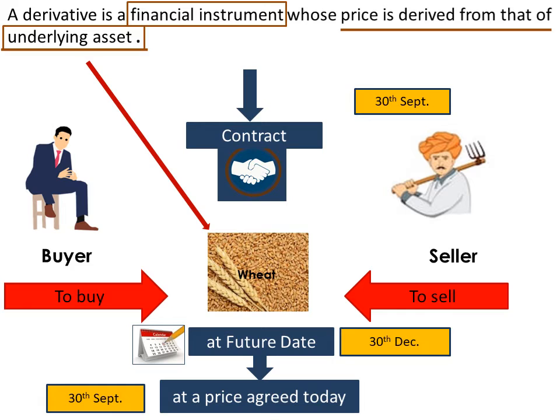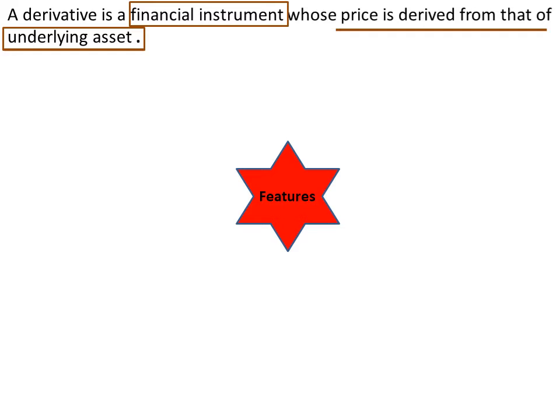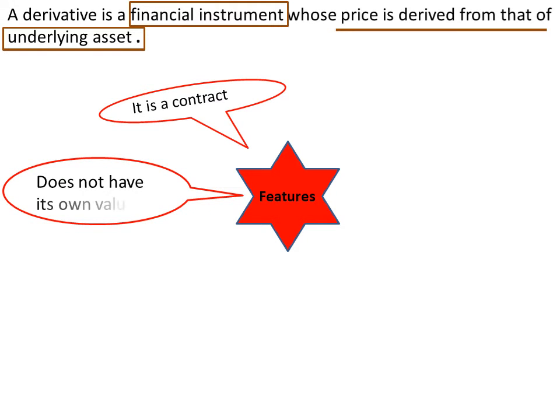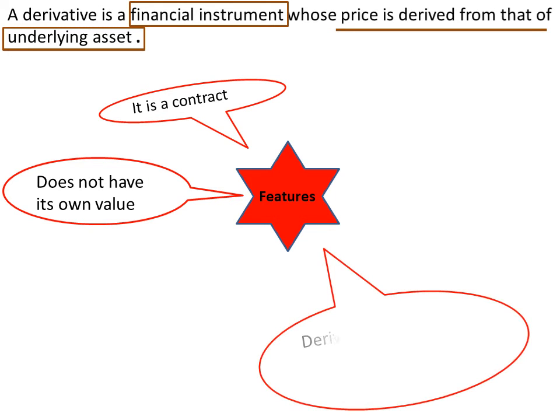Let us have a quick look at the features again. So a derivative is a contract. This contract does not have value of its own, and the contract derives value from the value of its underlying asset. In this particular example, the underlying asset was wheat, but it could be any other commodity, shares, currencies, etc.